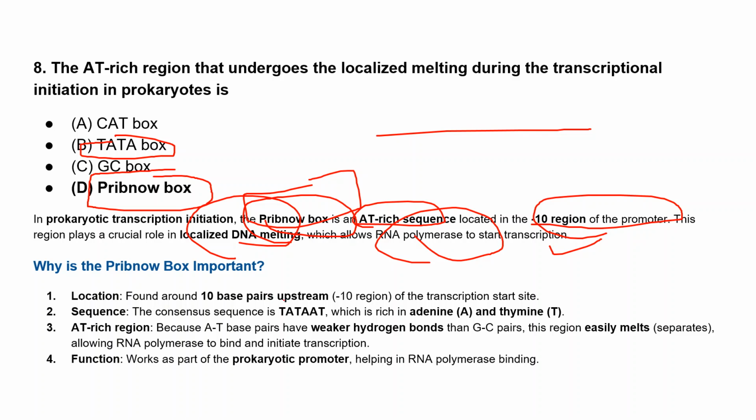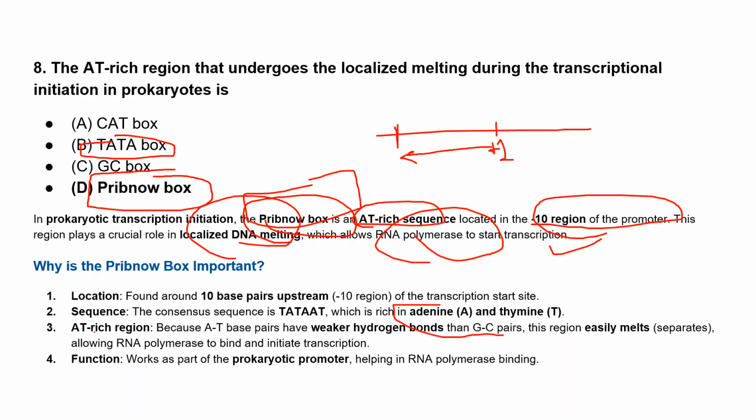First, it is found around 10 base pairs upstream of the transcription start site. Here, if we consider that this is the start site, it is present upstream of this start site, 10 base pairs upstream. That's why we call it the -10 region of the promoter. And the consensus sequence present in the Pribnow box is TATAAT, which is rich in adenine and thymine.